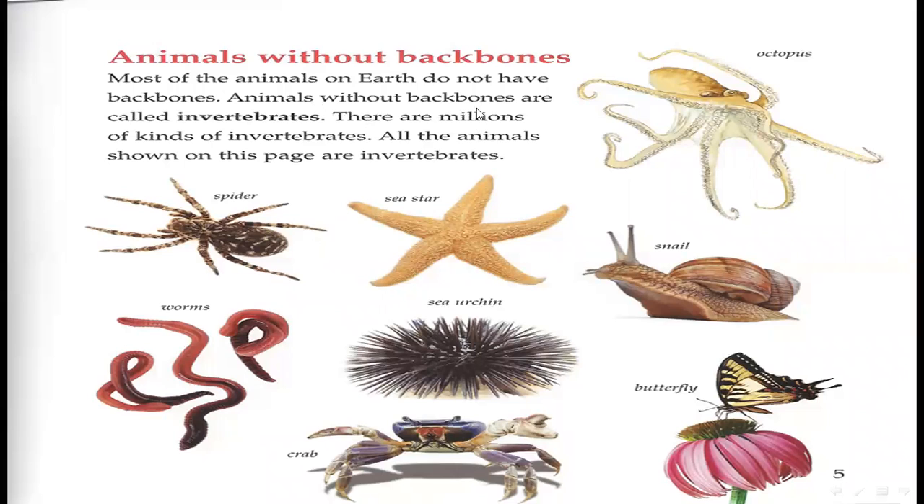Most of the animals on earth do not have backbones. Animals without backbones are called invertebrates. There are millions of kinds of invertebrates. All the animals shown on this page are invertebrates. See, spider, worm, sea star, crab, butterflies, snail, octopus. So these are examples of invertebrate animals.